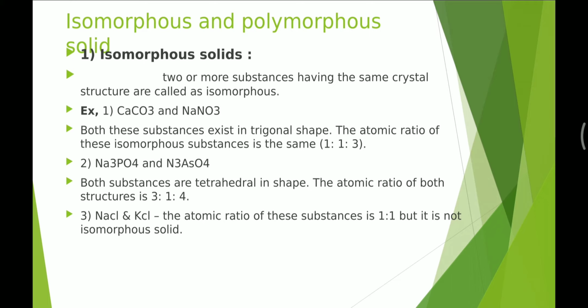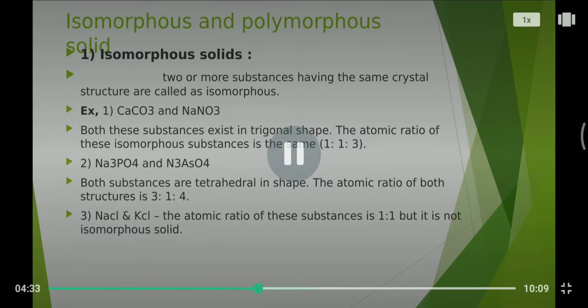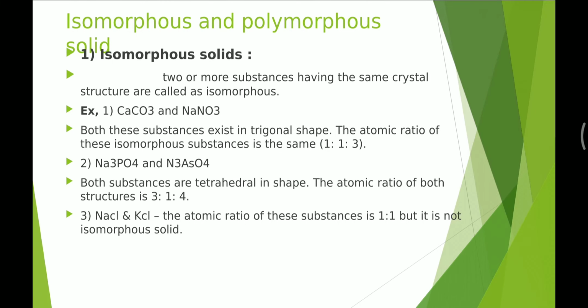In last year's CET exam of Maharashtra state, one question was asked: NaCl and KCl are isomorphous solid, polymorphous solid, both A and B, or none of the above.